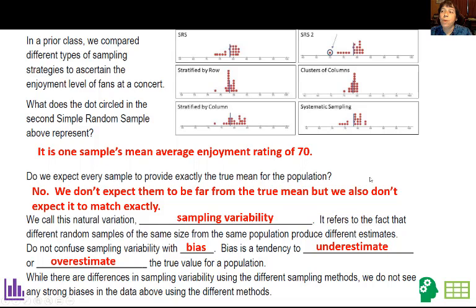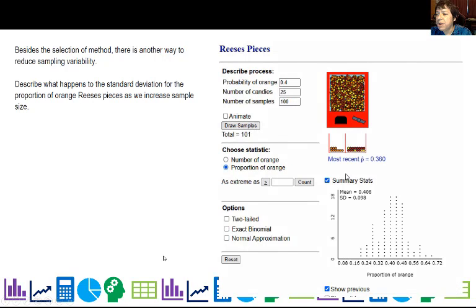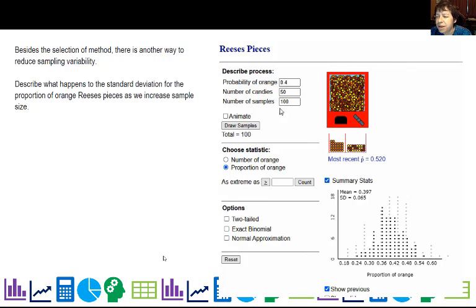Now, there's another way to reduce sampling variability other than the sampling method, which is what we did here. So let's look at Reese's Pieces, where there's a proportion of 40% orange, and I'm drawing samples of 25 candies. I'm going to look at proportions for 100 samples. There's our 100, and you can see the standard deviation is 0.098. Now I'm going to increase it to 50, and the standard deviation is now 0.565.